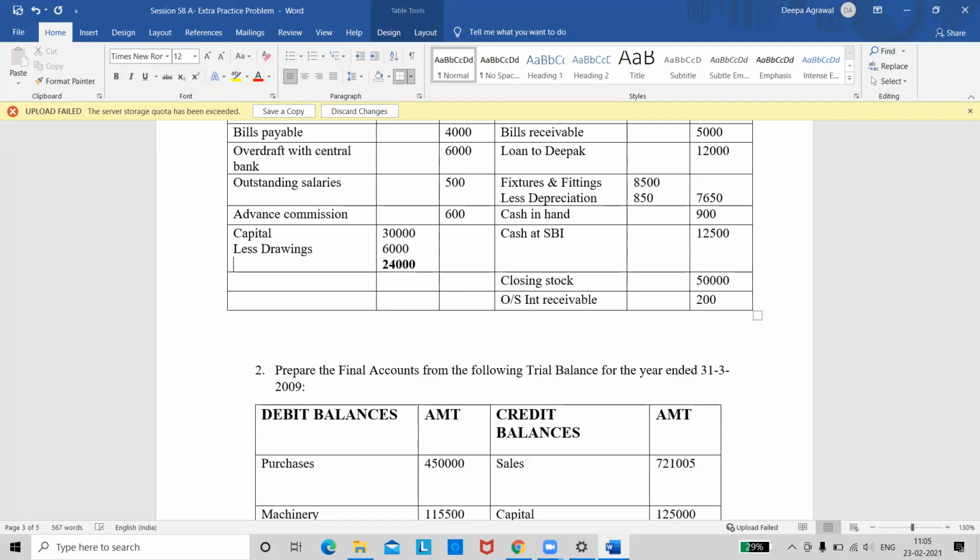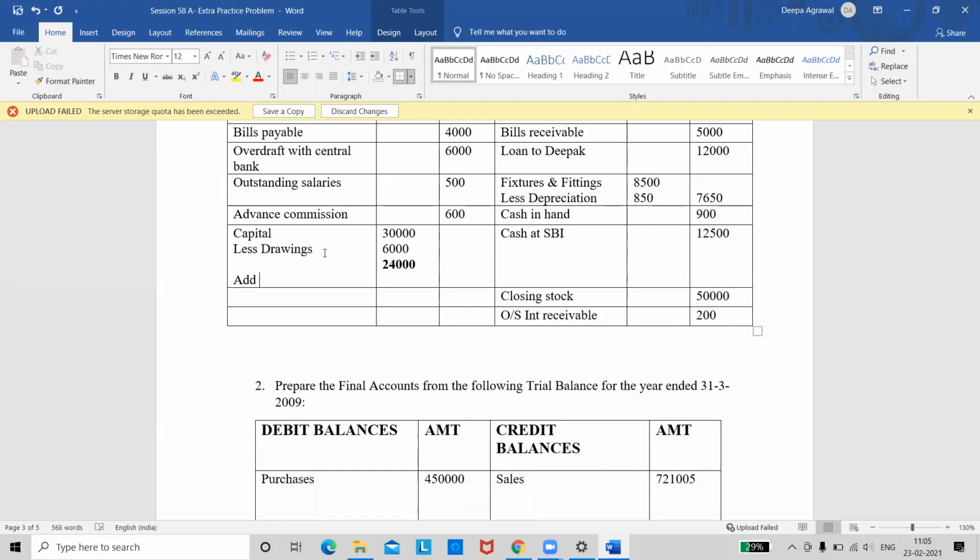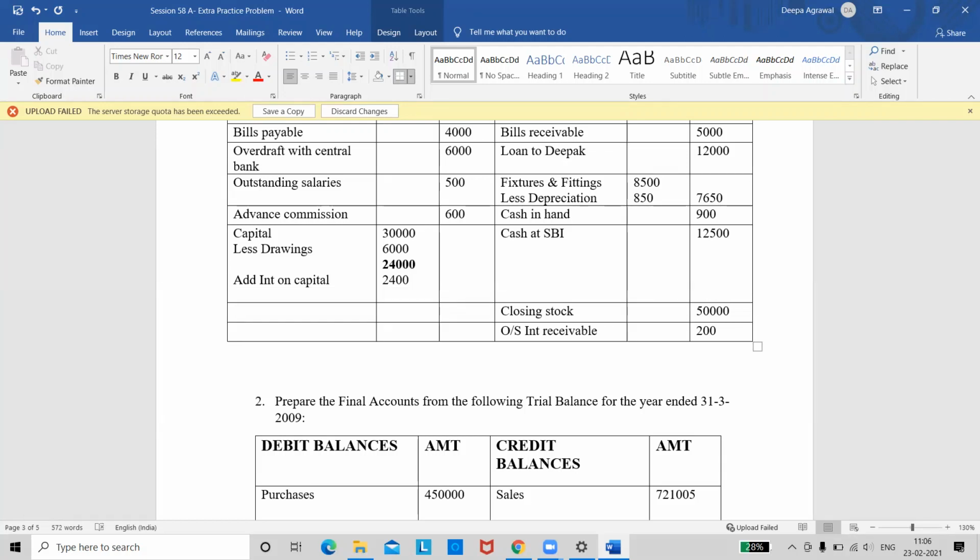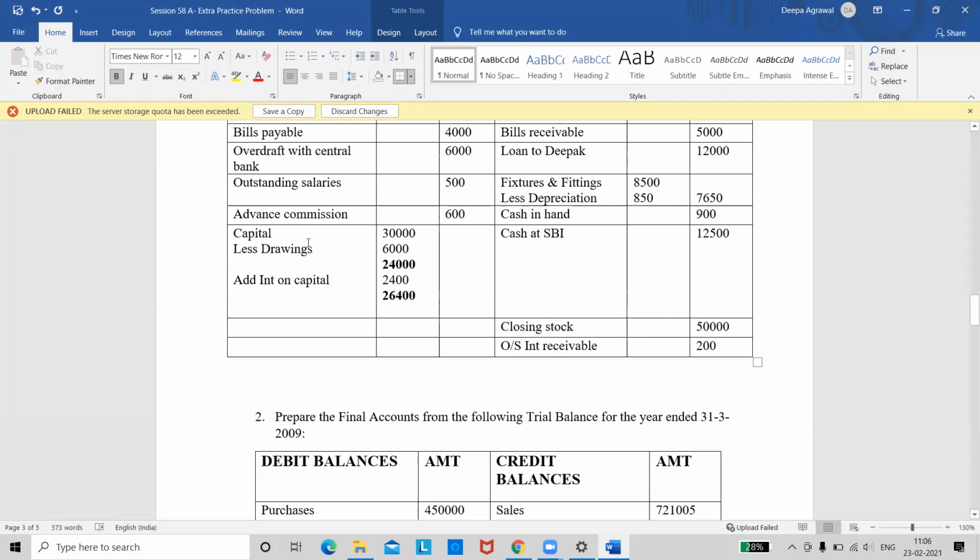Now the next adjustment. What is the next adjustment? I will first add my interest on capital. How much is the interest on capital? 2,400, ma'am. 2,400, right? Now add that. How much do I get? 26,400, ma'am. Now we have still one more adjustment after interest on capital.